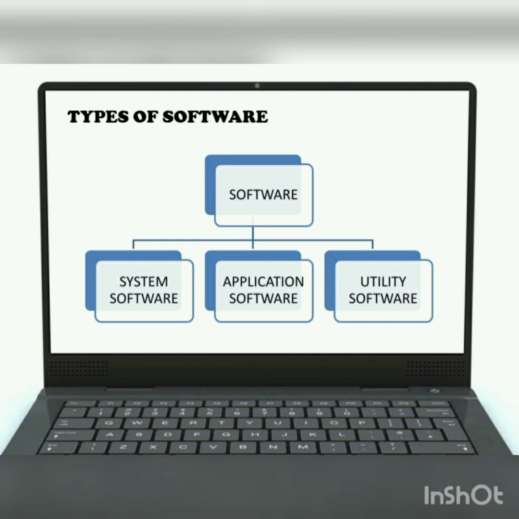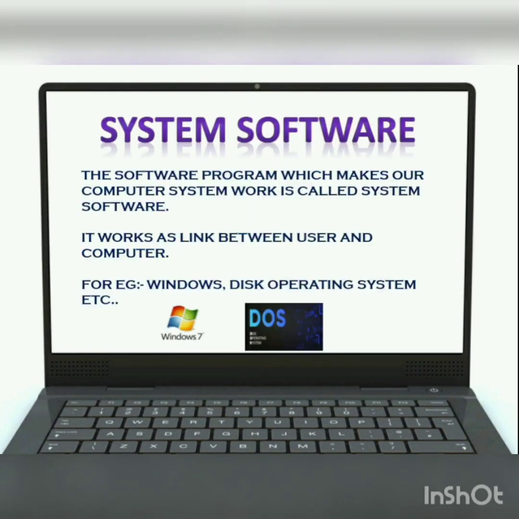Okay, so in the next slide you are able to see a diagram that is depicting three types of software. First is system software, second one is application software, and the last one is utility software. Now we will discuss what is a system software.